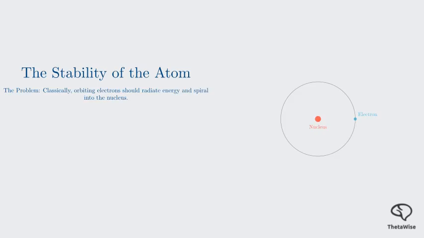This model contradicts a fundamental rule of electromagnetism. You see, a circulating electron is an accelerating charge. And according to classical physics, any accelerating charge must radiate energy. As an electron radiates energy, it should lose momentum and spiral inwards, eventually colliding with the nucleus. The atom should collapse in a tiny fraction of a second. But atoms are stable, so the model is wrong. It fails to explain reality.